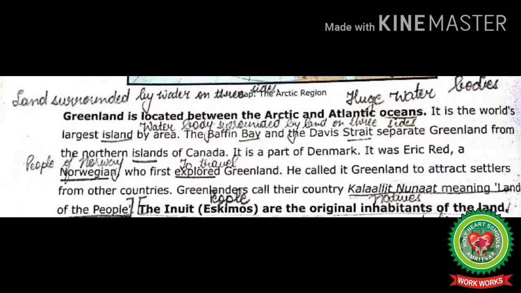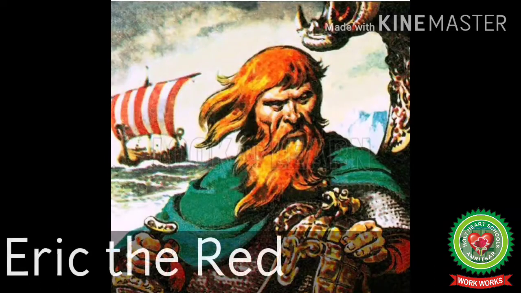It was Erik the Red, a Norwegian, which means a person from Norway, who explored Greenland. Students, the word explored means to travel. He called it Greenland to attract settlers from other countries. Here you all can see a picture of Erik the Red. He was named so in his youth because of his red hair.